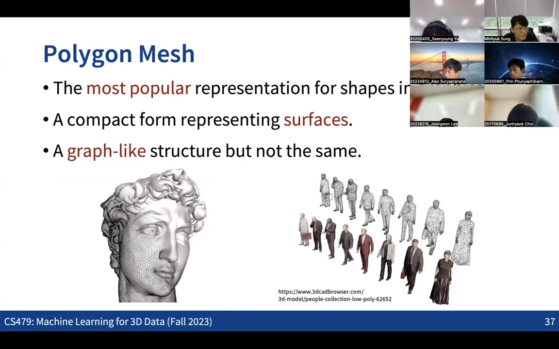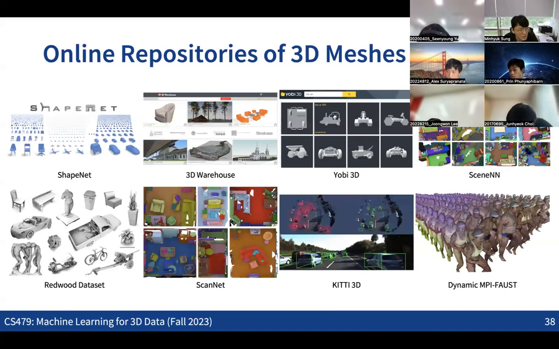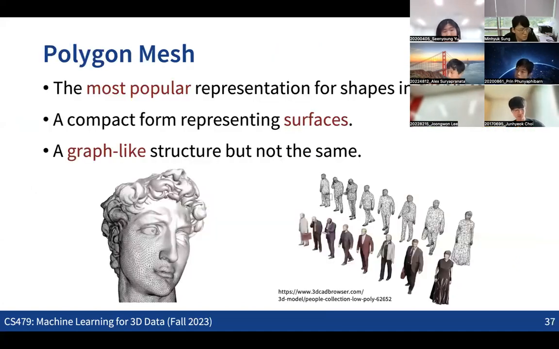If we look at many 3D CAD models and models in online repositories, many of the 3D models in 3D datasets are already represented as meshes. It is also a compact form for representing the surface, because now we not only have the points, but also the connectivity information and the surface information represented with planes in 3D space.